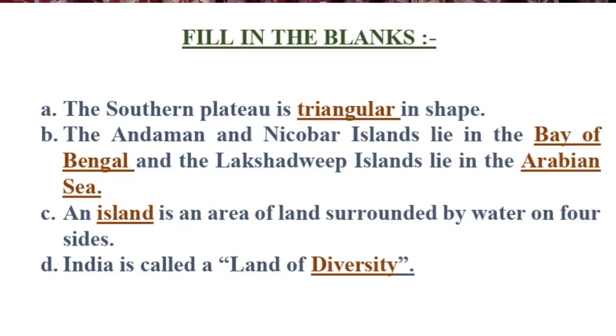Now we are coming to filling the blanks. Number 1, the southern plateau is triangular in shape. Number 2, the Andaman and Nicobar Islands lie in the Bay of Bengal and the Lakshadweep Islands lie in the Arabian Sea. Number 3, an island is an area of land surrounded by water on 4 sides. And number 4, India is called a land of diversity.